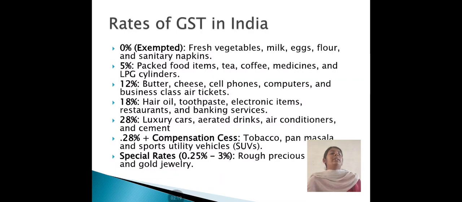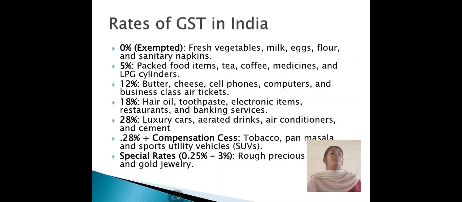Rate of GST in India: 0% for fresh vegetables, milk, eggs, flour, and other items like napkins. 5% on packed food items, tea, coffee, medicines, and LPG cylinders. 12% on butter, cheese, cell phones, computers, business, etc.